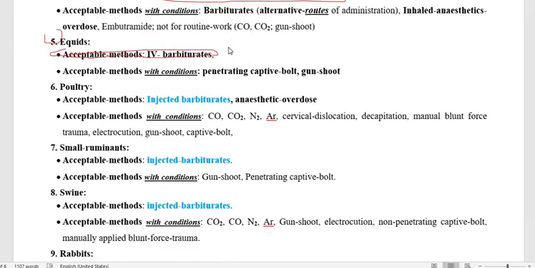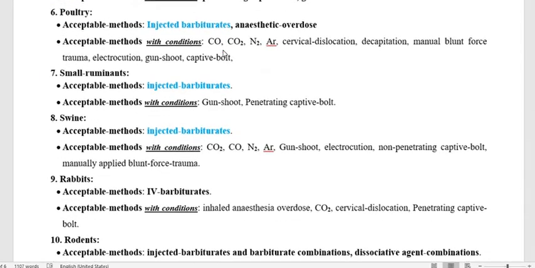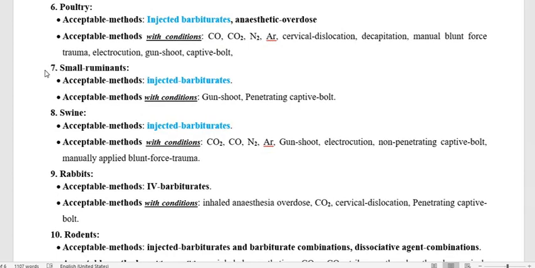Regarding the other species like swine and small ruminants, we are going to inject the barbiturate as the acceptable method for both the swine as well as the small ruminants.